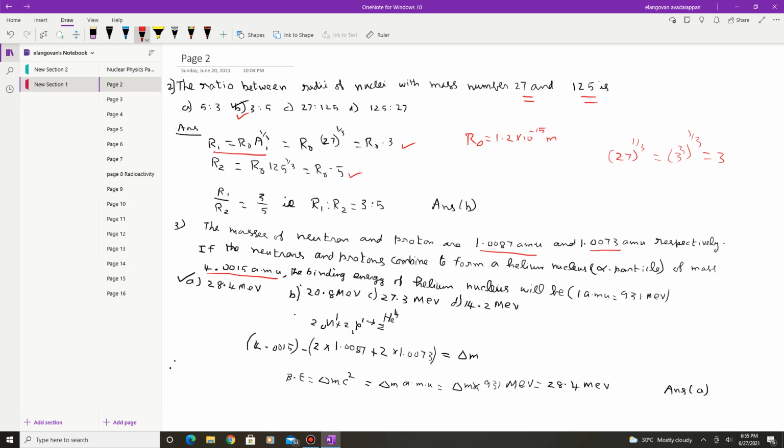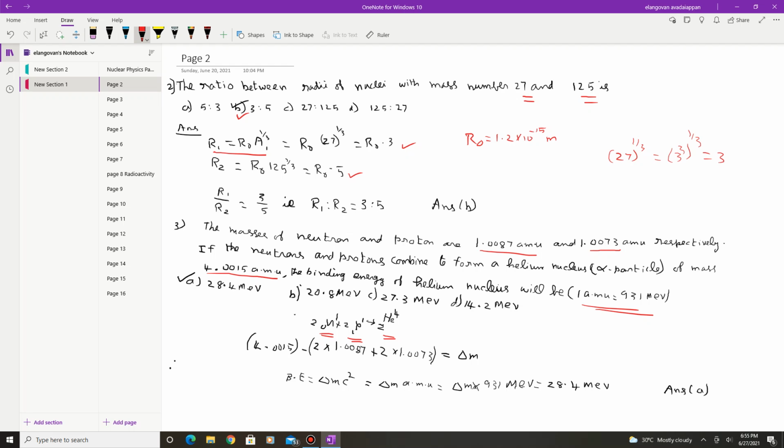The binding energy of the helium nucleus will be, in terms of energy, one atomic mass unit is equal to 931 MeV. So in terms of MeV, they are asked to find the binding energy. There are four options given. Now here, in order to form a helium nucleus, you need 2 neutrons and 2 protons. So 2 neutrons and 2 protons form a single helium nucleus.